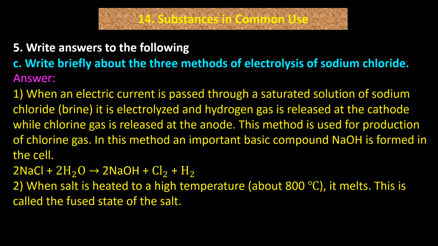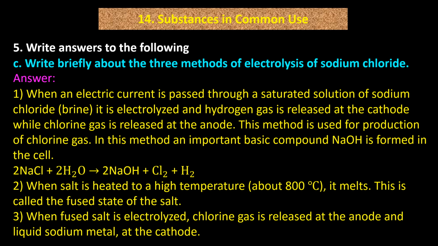Number 2. When salt is heated to a high temperature (about 800 degrees Celsius), it melts. This is called the fused state of the salt. Number 3. When fused salt is electrolyzed, chlorine gas is released at the anode and liquid sodium metal at the cathode.